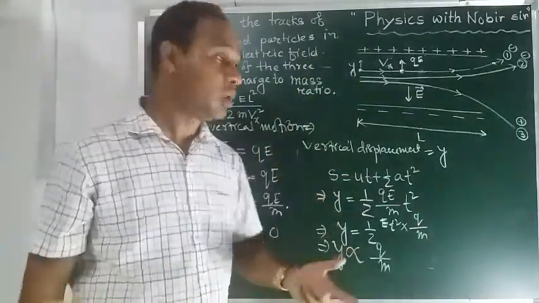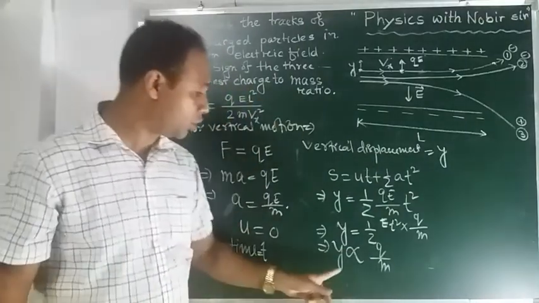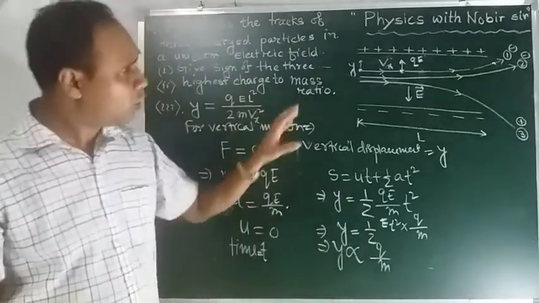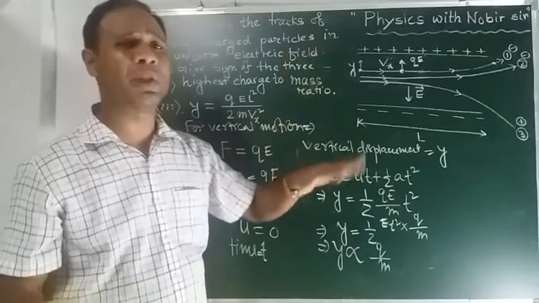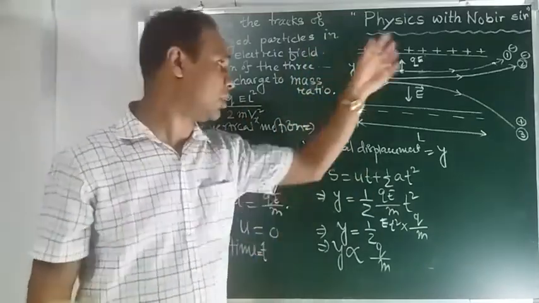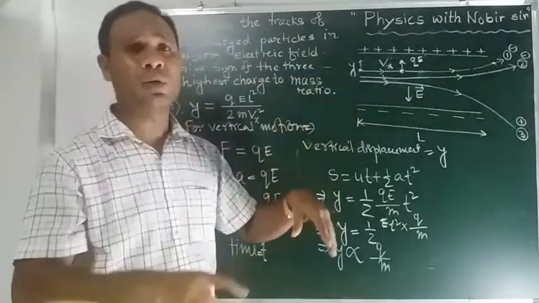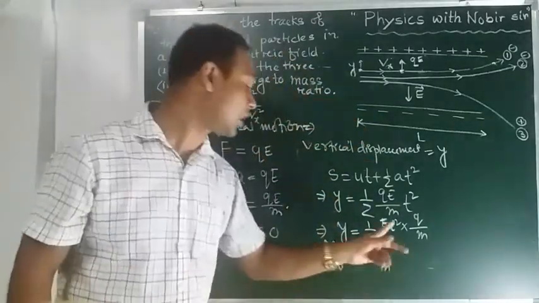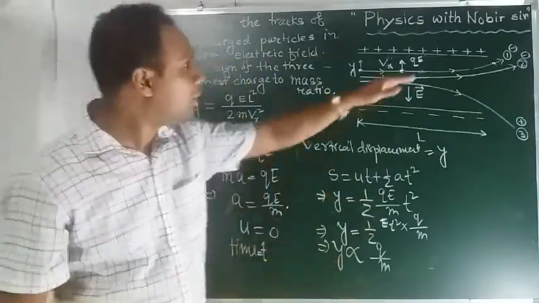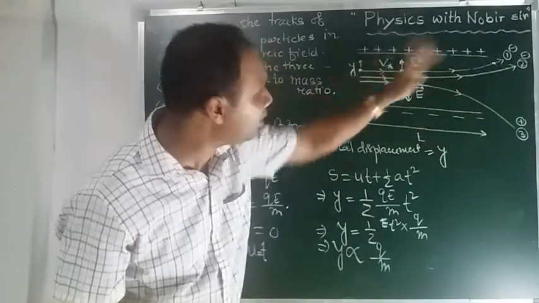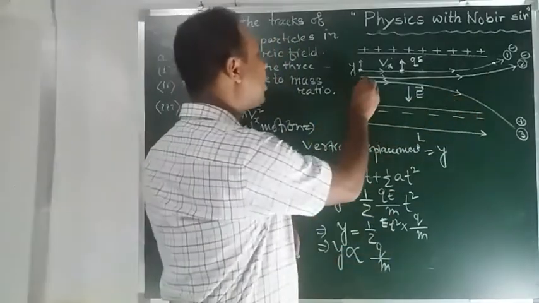So from here we can conclude that the particle with the highest charge to mass ratio will have the highest vertical displacement. The question here is to find the highest charge to mass ratio. Among these three particles, we have to find out from the trace which has more vertical displacement. Among particle number 1, 2 and 3, you can easily see that particle number 3 has the highest vertical displacement.